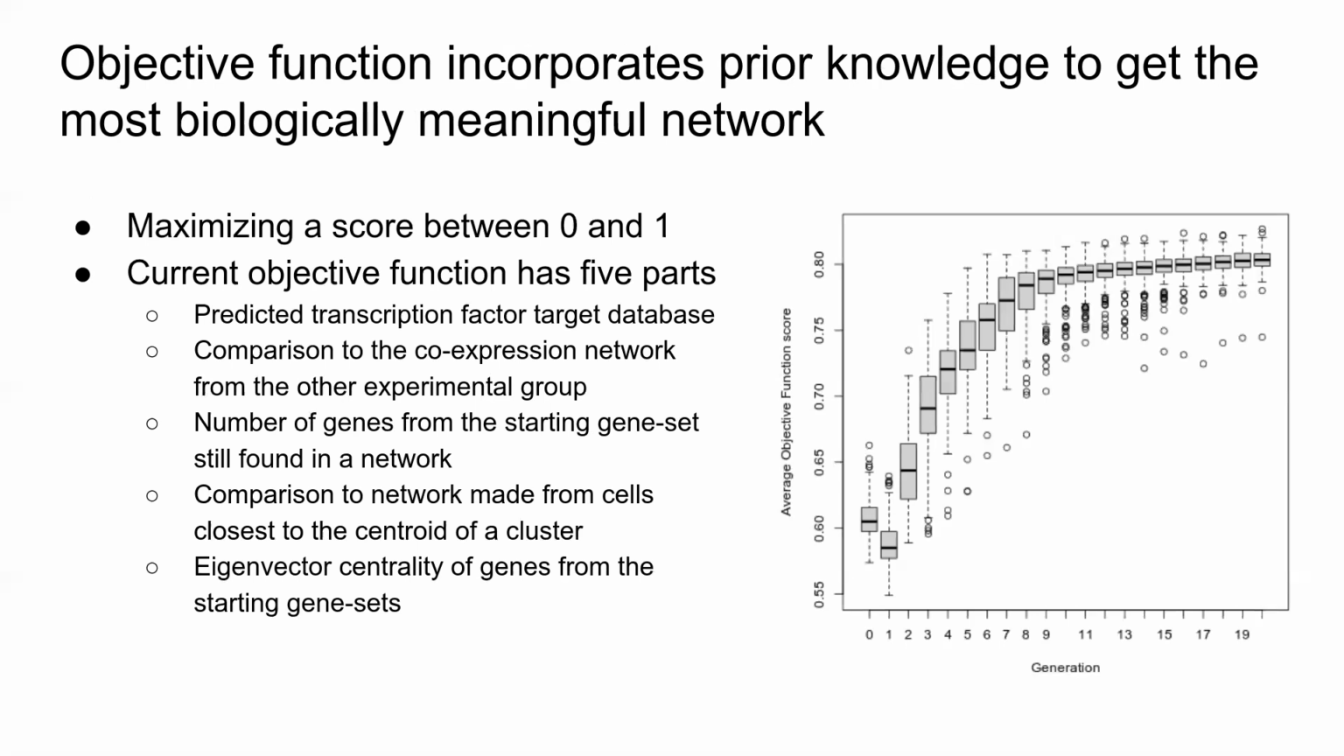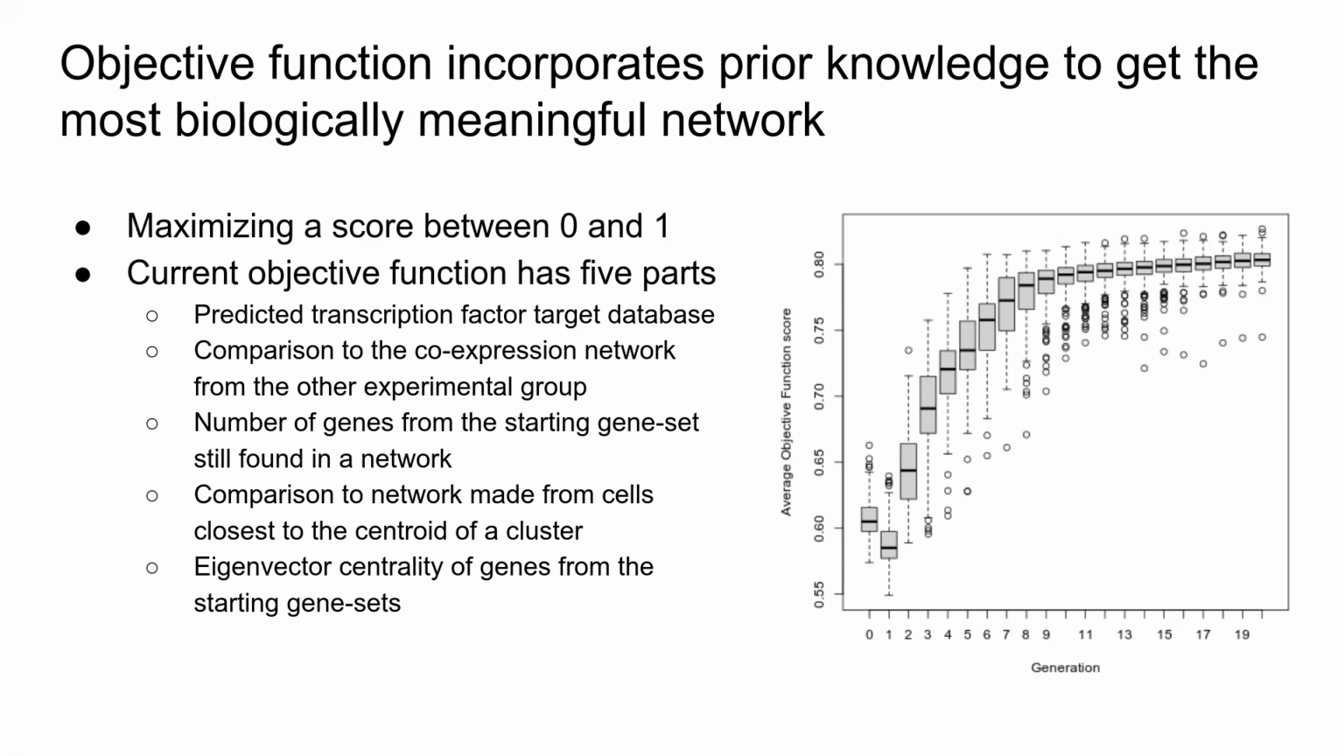Our objective function incorporates prior biological knowledge to get the most biologically meaningful network. So we're maximizing a score between 0 and 1. This is an example of the overall objective function for different gene sets across 20 generations. The parts of our objective function include the grouping of genes predicted to be the target of the same transcription factor, and a comparison to the co-expression network from the other experimental group, since that helps with differential network analysis later.